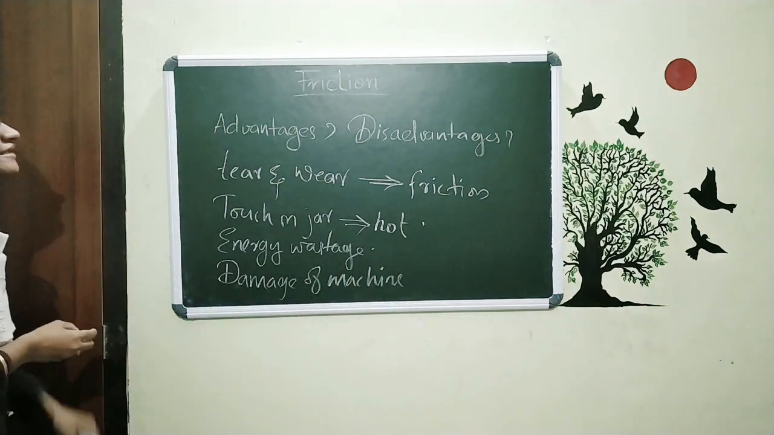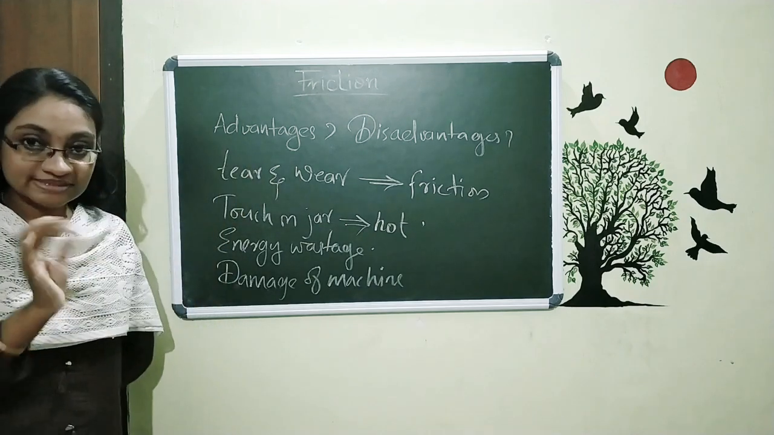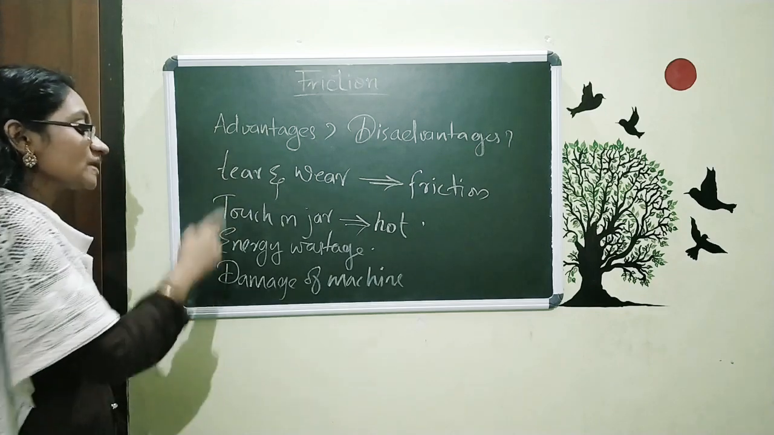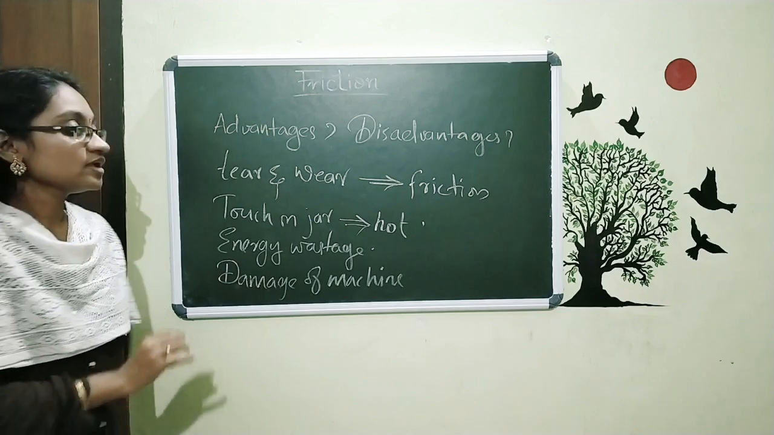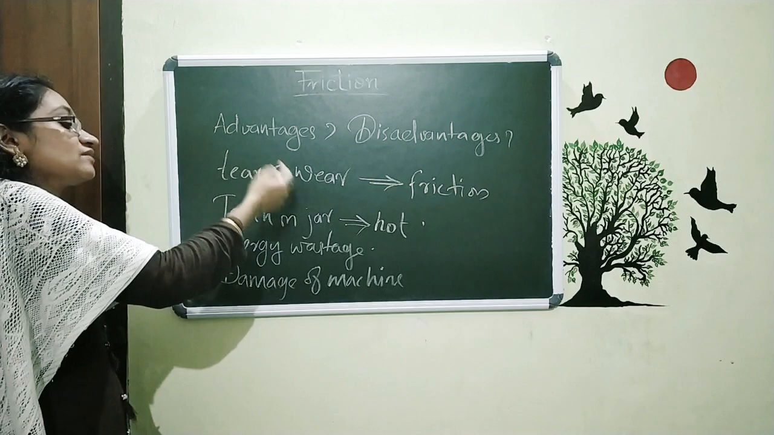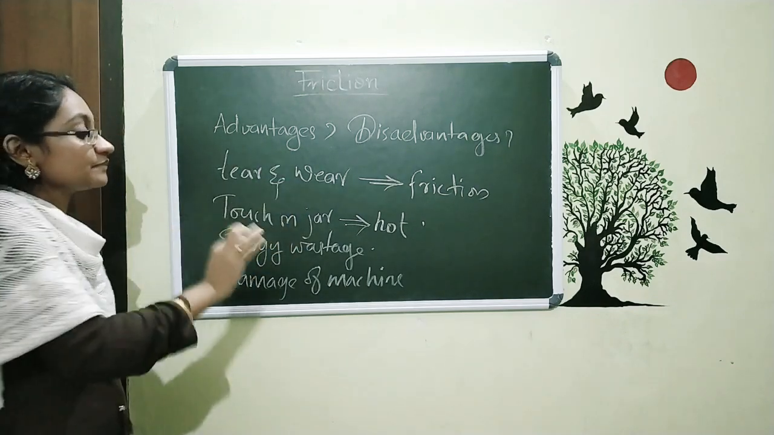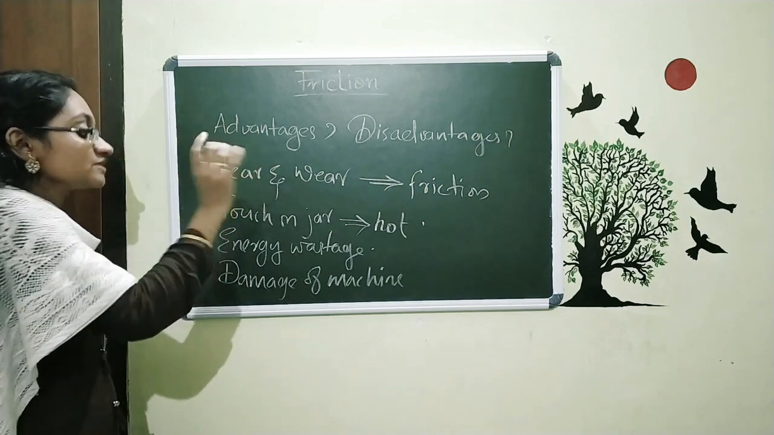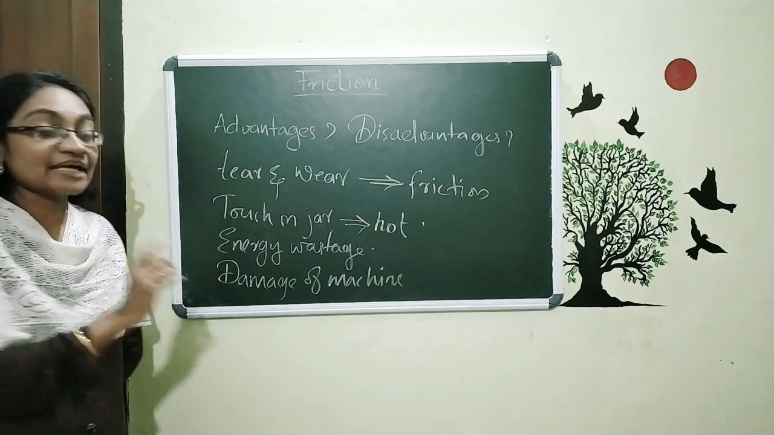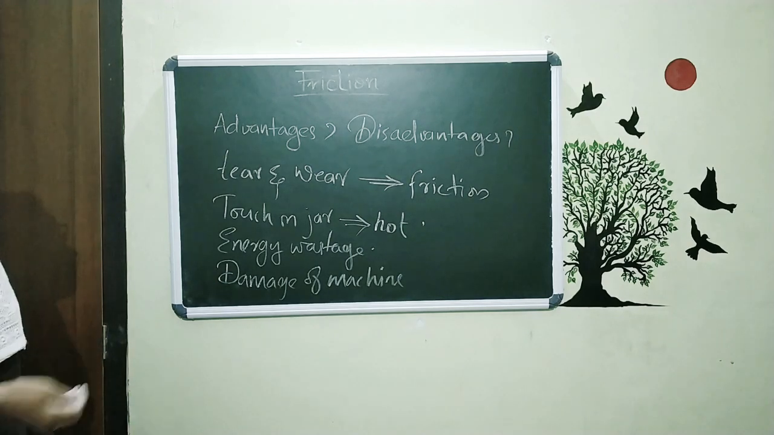Damage of machines. We already said that there is always tear and wear for certain things. The same thing will happen for machines also. So there occurs damage to these machines. So these are simply the disadvantages of frictional force. The first one is that tear and wear occurs. Then heat is produced in certain types of processes because of this friction. The third one is that energy loss occurs. Then there will be certain damage to machines. These are all the disadvantages of friction.